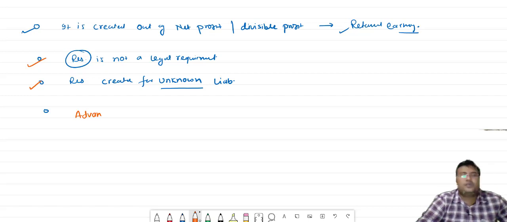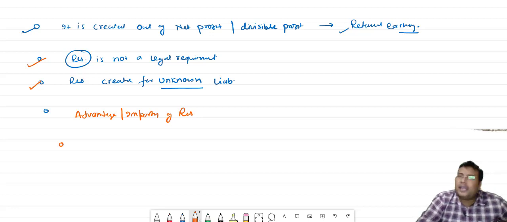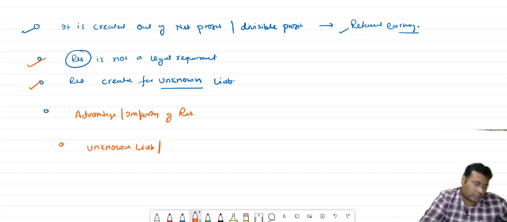Okay, the advantage, you can say the importance, of creating the reserve. Number one, it helps to meet unknown liability, any unknown loss.